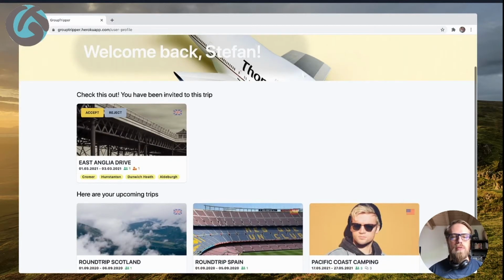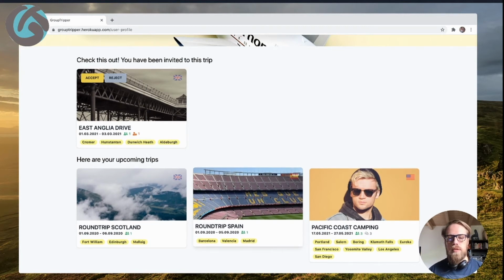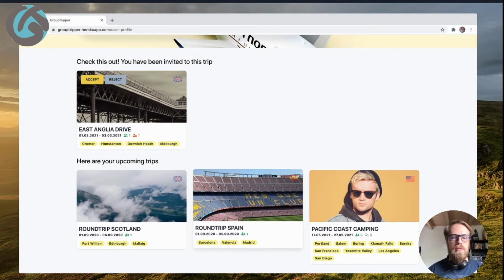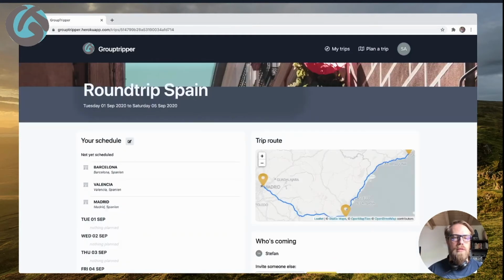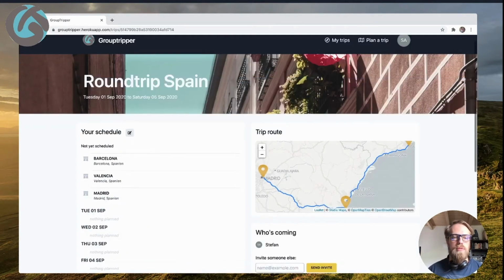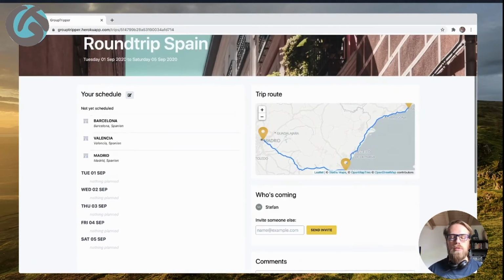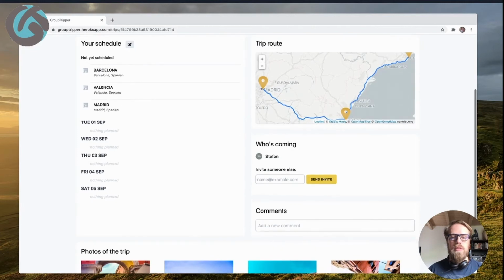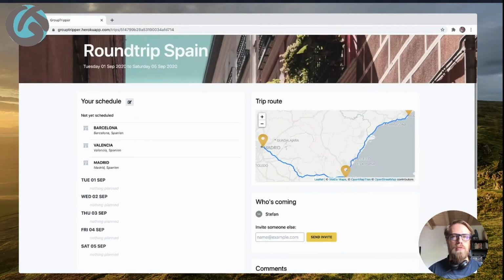My Trips page holds all the trips we are invited to by other planners and the trips we planned ourselves or we already accepted to take part in. So let's take a look at the Roundtrip Spain I just planned. Here you see a list of the stops and a nice little route window, and also who's coming and some comments and a picture gallery of the stops you added to your trip.